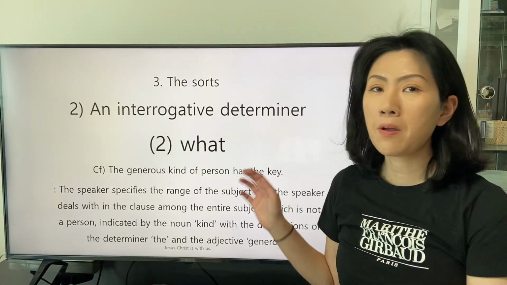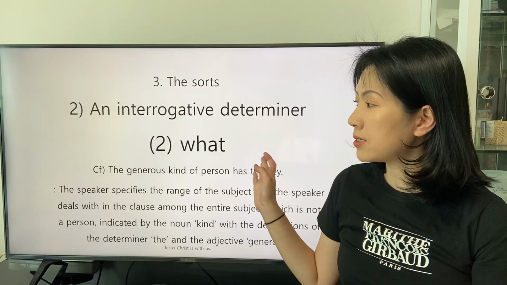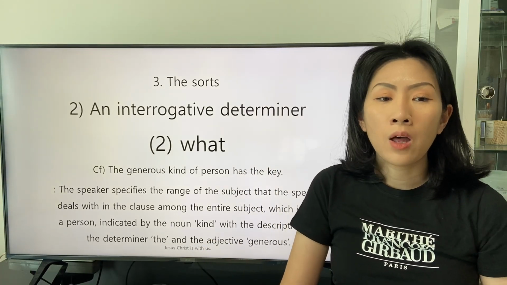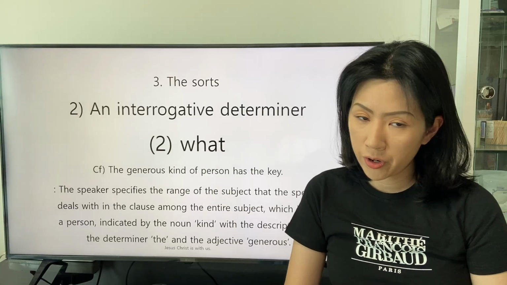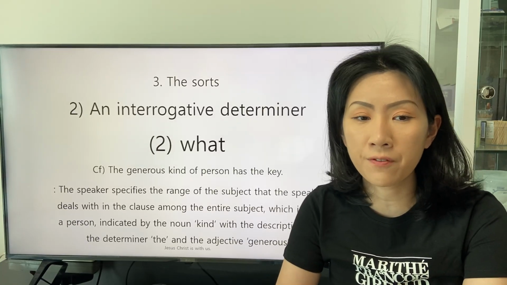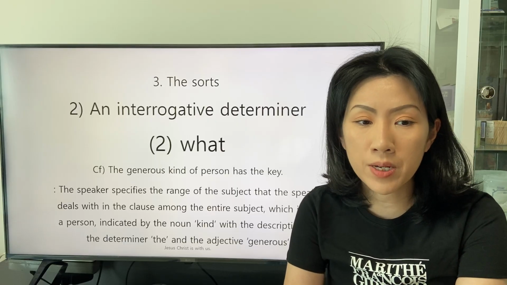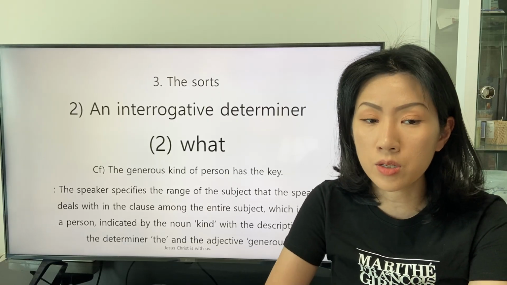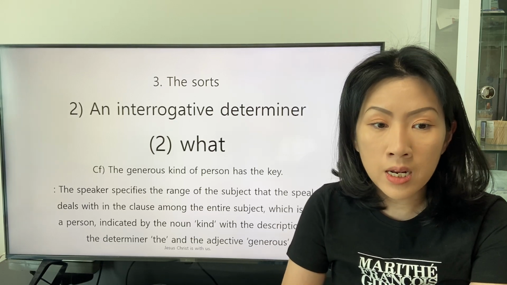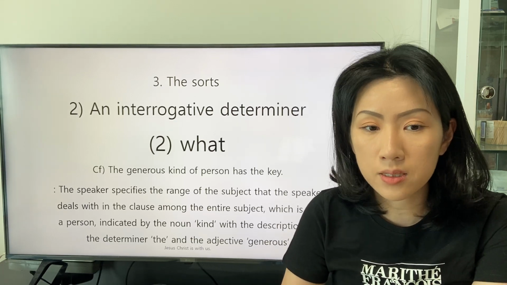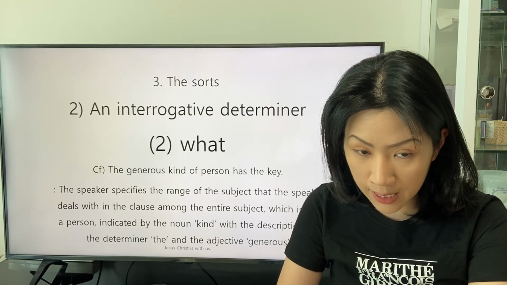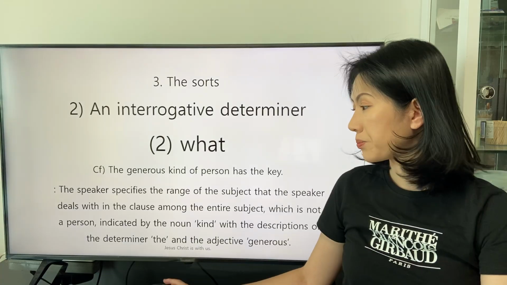One of the possible responses is suggested as the converse. The generous kind of person has the key. The speaker specifies the range of the subject that the speaker deals with in the class among the entire subject, which is not a person, indicated by the noun kind, with the descriptions of the determiner the and the adjective generous.